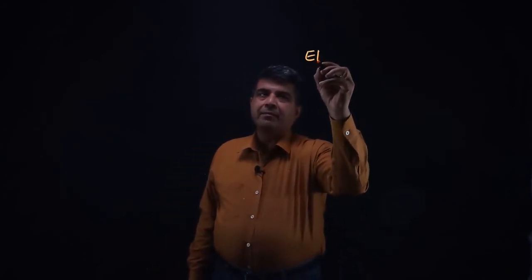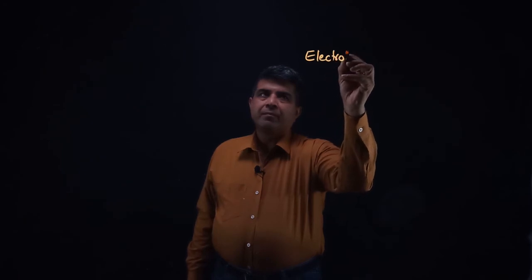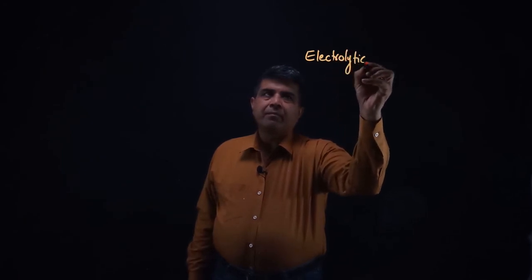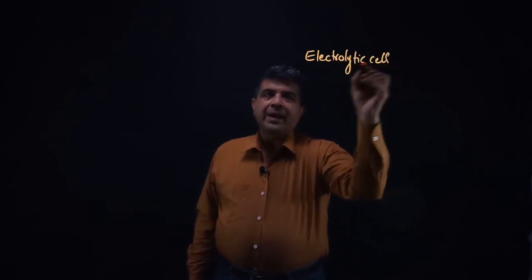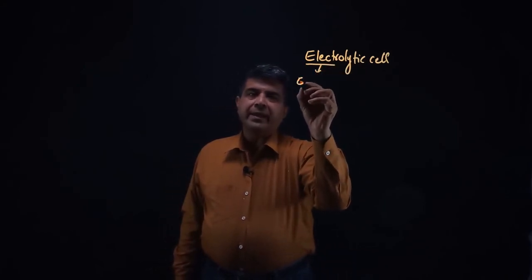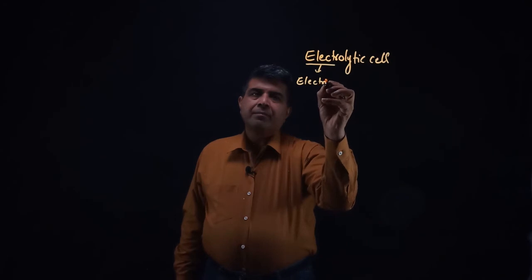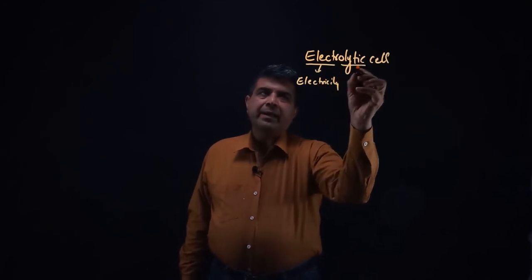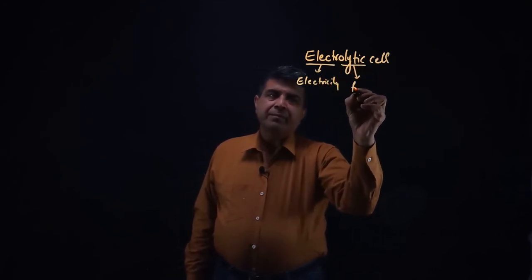Now let's try to understand what is an electrolytic cell. So electrolytic cell, as the word suggests, electro means electricity and lytic means fission.